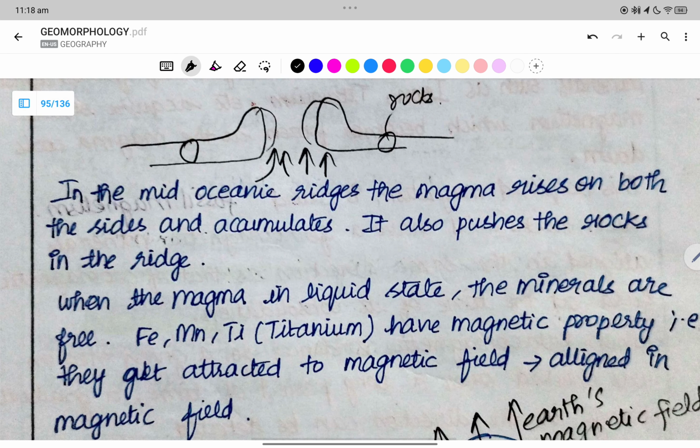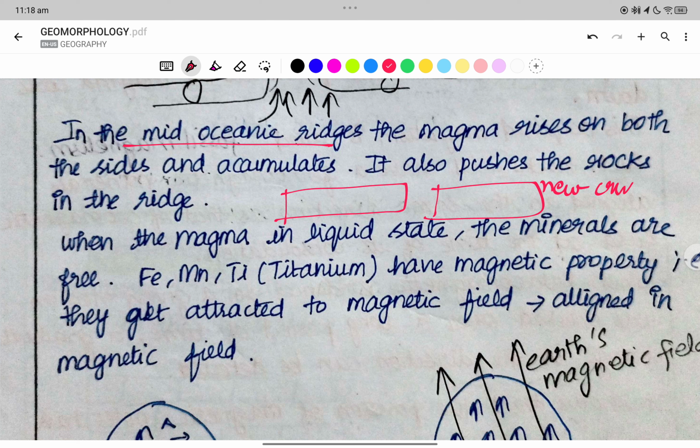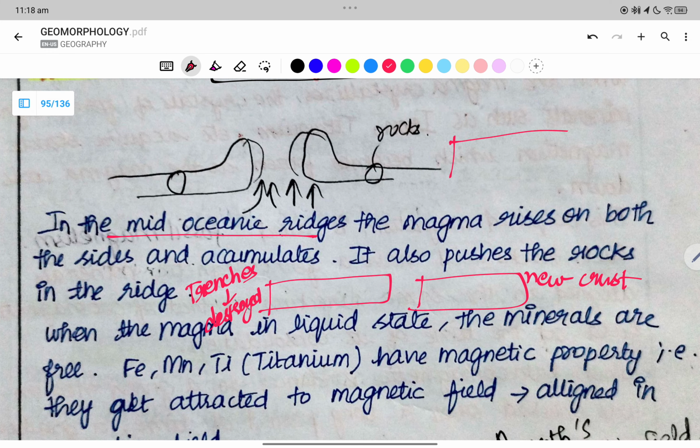paleomagnetism. We have the mid-oceanic ridges. The mid-oceanic ridges is where there is creation of new crust, and we have trenches where the old crust is being destroyed. So the rocks which are present in the ocean are not older than 150 million years.